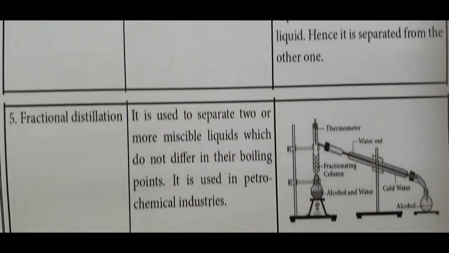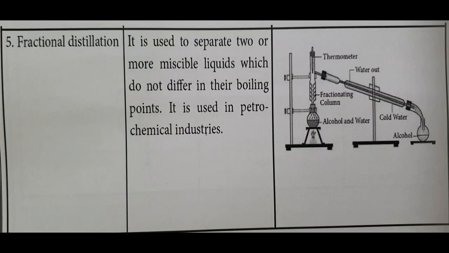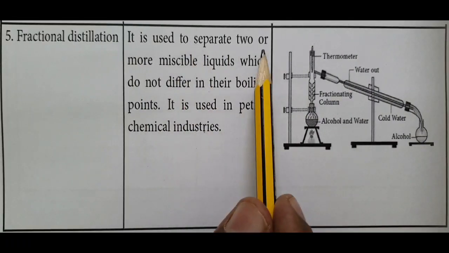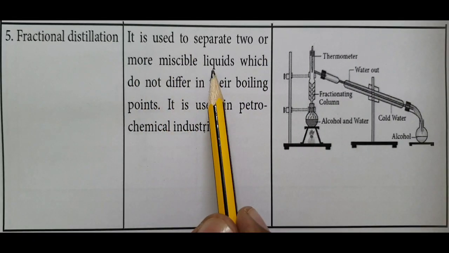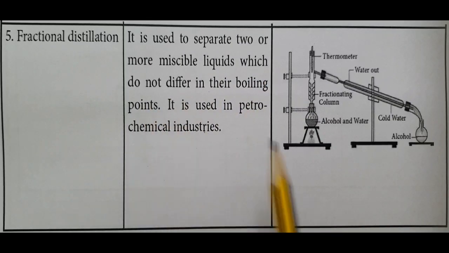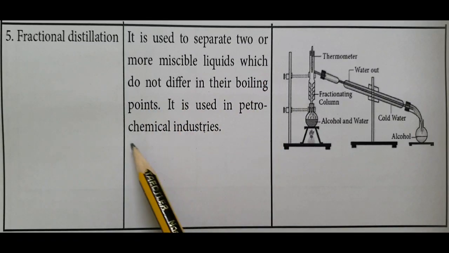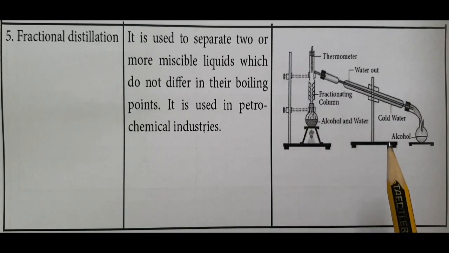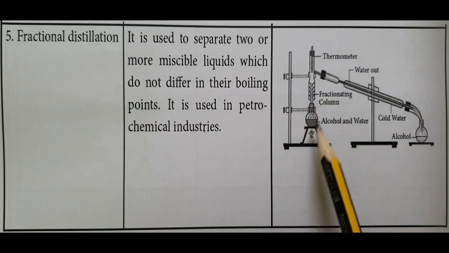Now, the next one is fractional distillation. It is used to separate two or more miscible liquids which do not differ much in their boiling points. It is used in petrochemical industries. This is a fractionating column. Now that fractionating column is placed